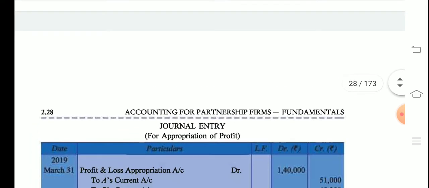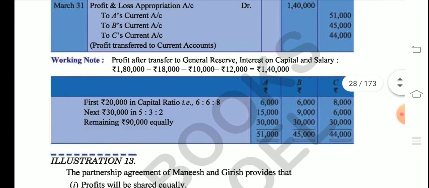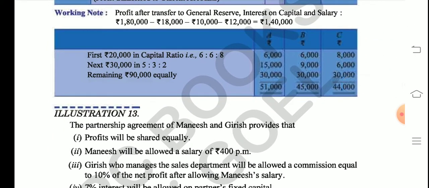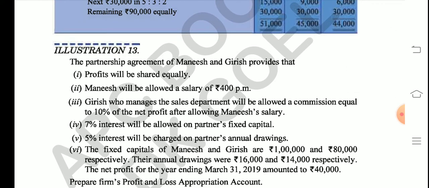So what was the total profit here? The total profit here is 1,40,000. So what are we going to do? First of all, out of 1,40,000, we will divide 20,000, and whatever the amount is, the next 30,000 will be in the ratio, and then the remaining 90,000 will be equally. So this is totally typical maths you have to calculate, and this question cannot be solved without the help of the working note. So try to make a habit of drawing the working notes along with the question, there and then only. So this was a very good question. You can mark it to be a tricky question or a good question.